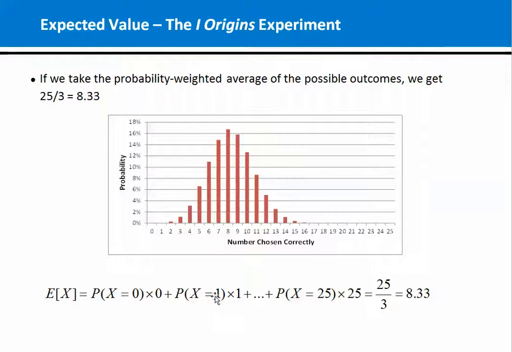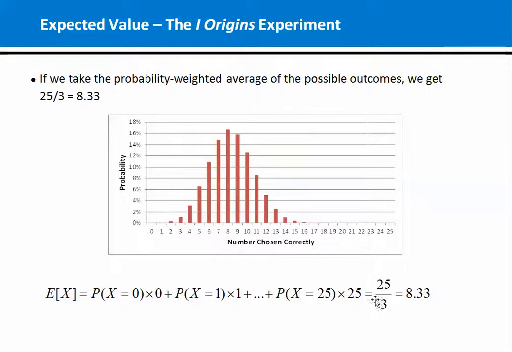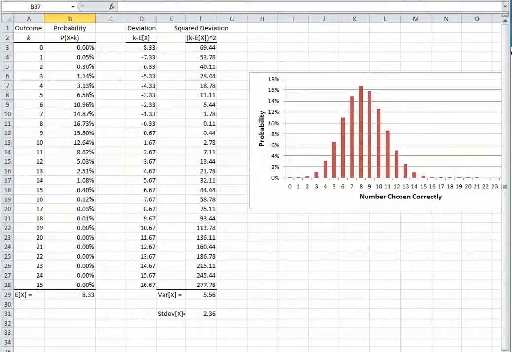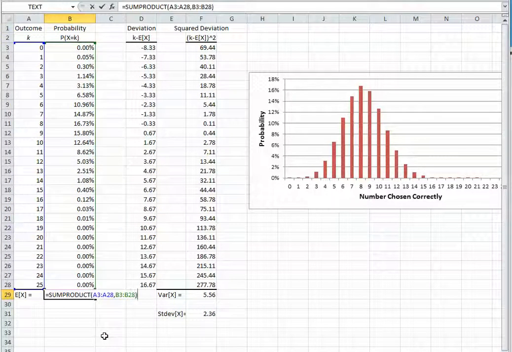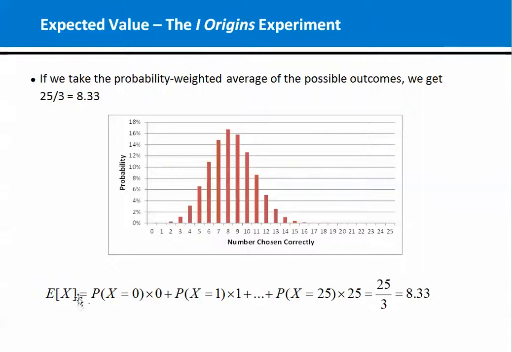Okay, and we've got those probabilities in a spreadsheet. So here's the same distribution. These are the numerical values of those probabilities. And we use those probabilities to take the weighted average. If we work through that arithmetic, that gives us the answer of 8.33. And you can see that explicitly on the other tab of the spreadsheet. Here I've got the possible outcomes. Here are the probabilities. And if I use the function SUMPRODUCT, I'm doing this times this plus this times this plus this times this, that calculation, and that works out to be 8.33. So that confirms that this indeed gives us 8.33.